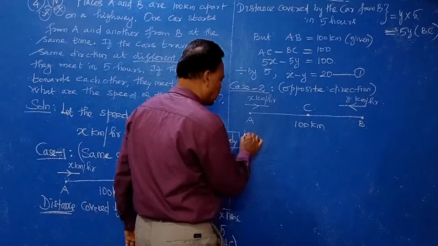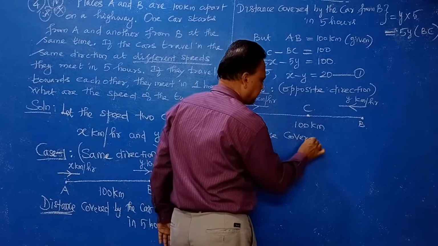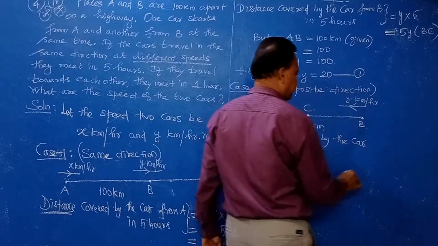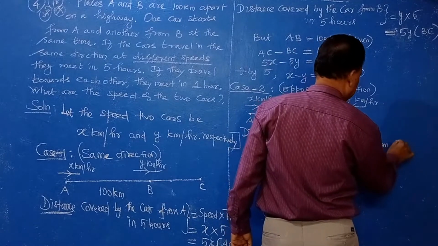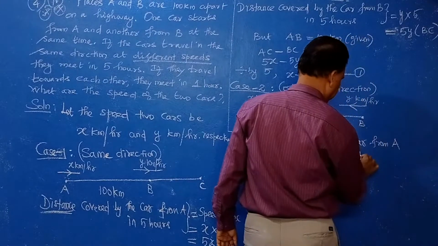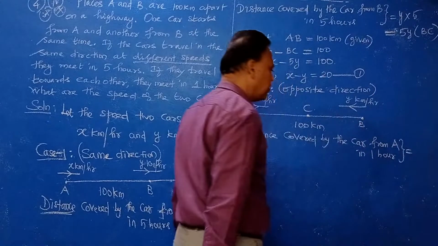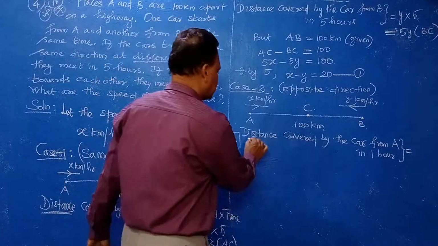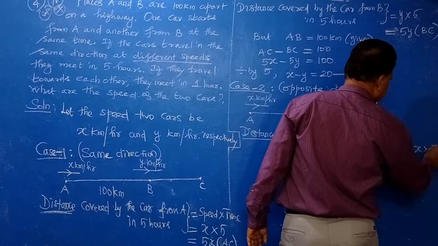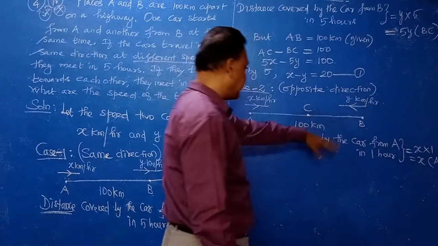So here, the distance covered by the car from place A in 1 hour is equal to what? Distance is speed into time, same formula. The speed is x, time is 1. Therefore, x. So you will get AC here.